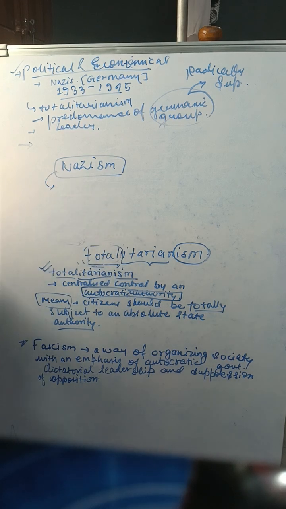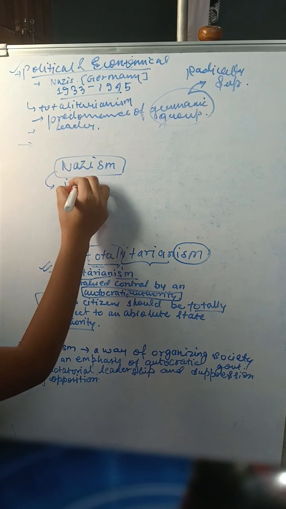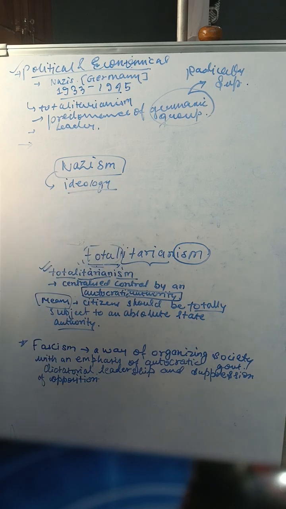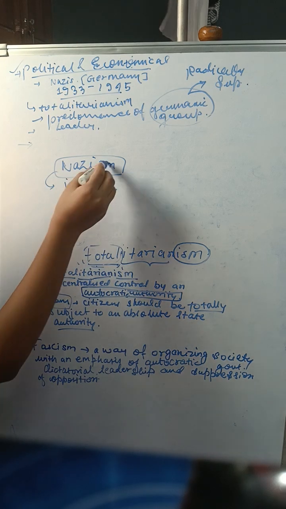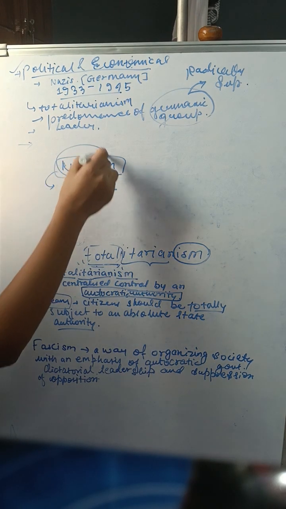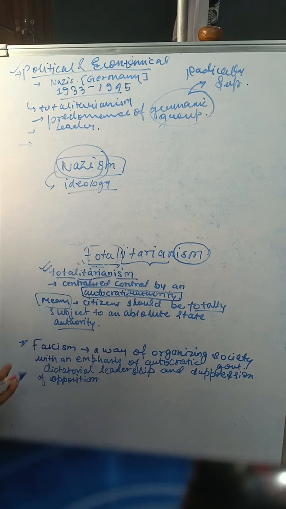First of all, it comes like it is an ideology. Then, which type of ideology? It is a political economic ideology or political economic principle, which came into effect by Nazis in Germany, and it includes totalitarianism, okay, predominance of Germanic group, because it came into effect in Germany first.